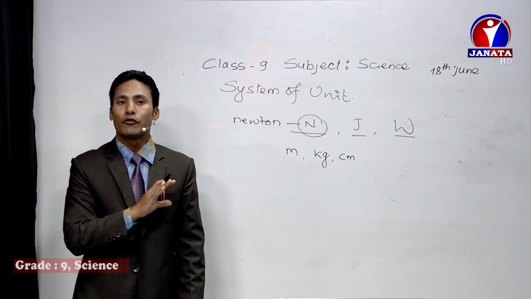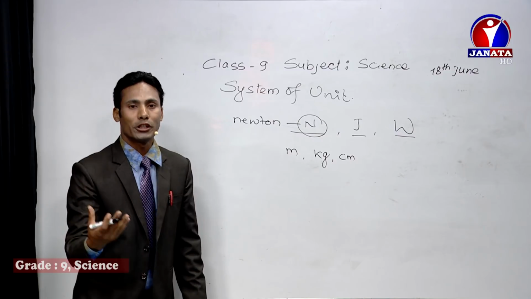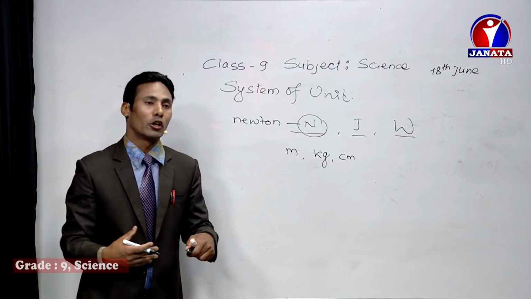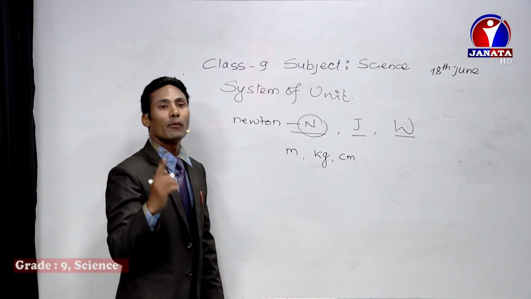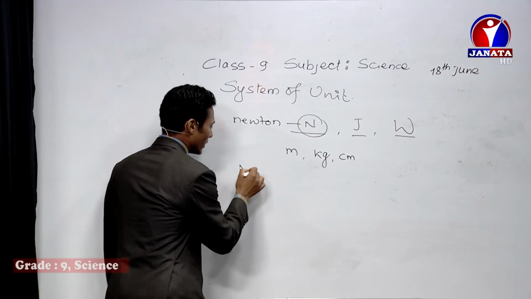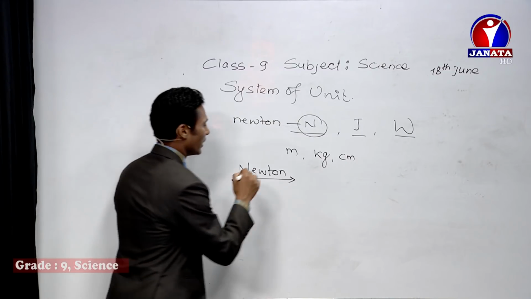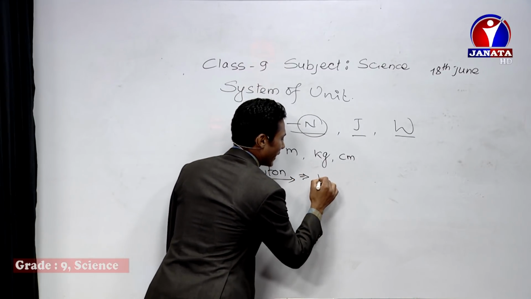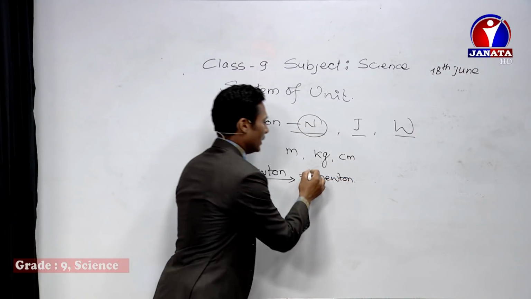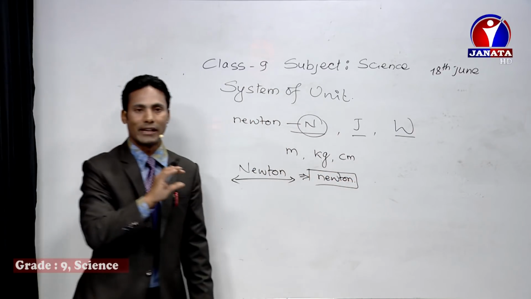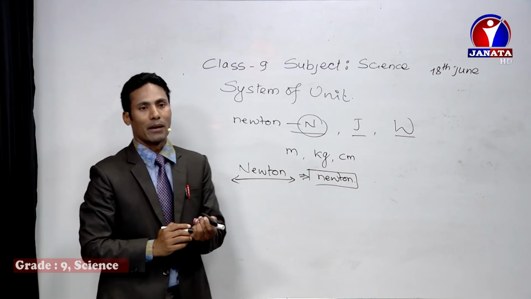Similarly, while writing the full name of a unit, if the unit is for honoring a scientist, it should be mentioned with the small alphabet. For example, if you write Newton with a capital, then it is the name of the scientist, but for the unit we write newton in small letters. So while writing the full name, use the small alphabet, and while writing the symbol, you must write the capital alphabet.